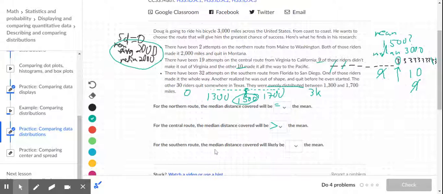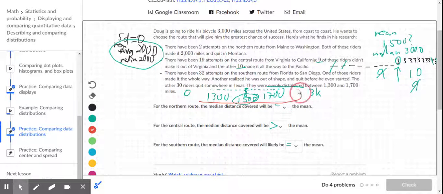For the southern route, the median distance covered will likely be about the same as the mean or the average, right? Because 1,500 is in the middle of these evenly distributed data points right in here. We had one super high data point, we had one super low, and the rest were evenly distributed with 1,500 in the middle. That tells us that the median will be about the same as the mean.